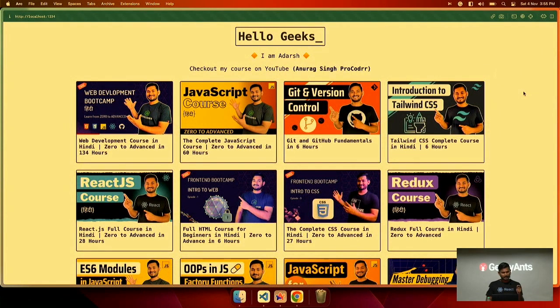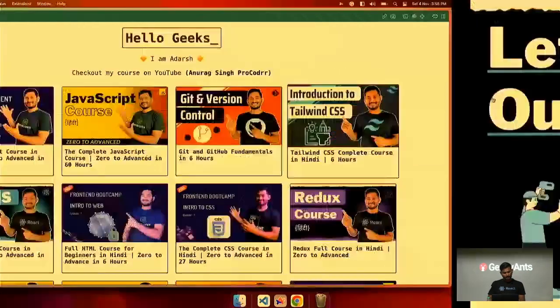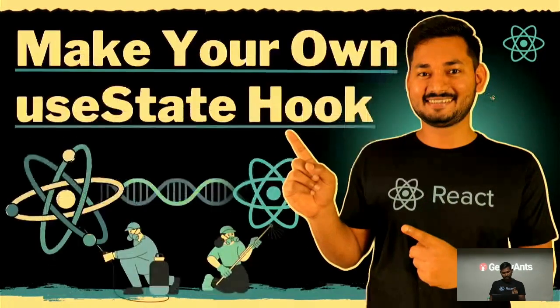We use the state hook, and if we change any value in the state, it reflects on our screen. If we try to implement that, it will also take 15 or 20 minutes. So what I will do is I will provide it in my YouTube video. You can watch it and you can make your own useState hook.